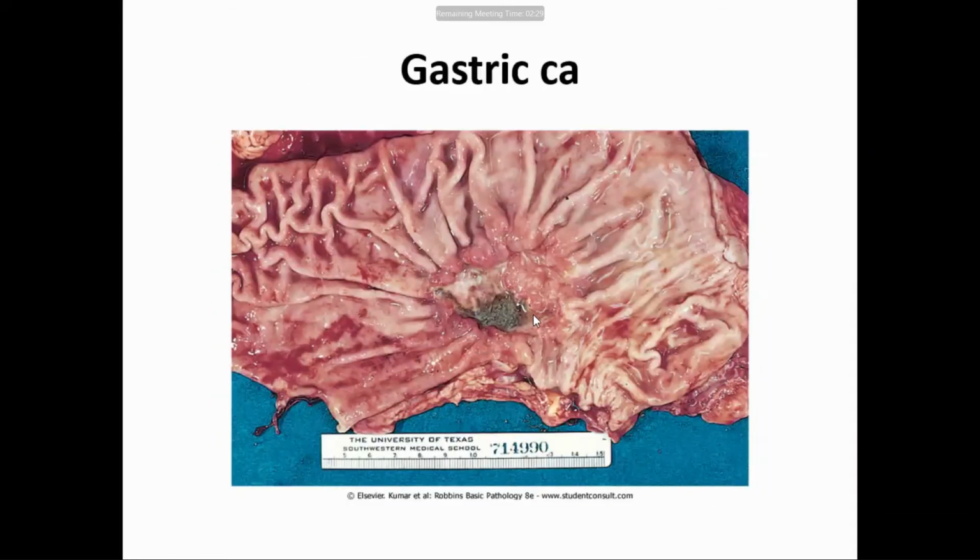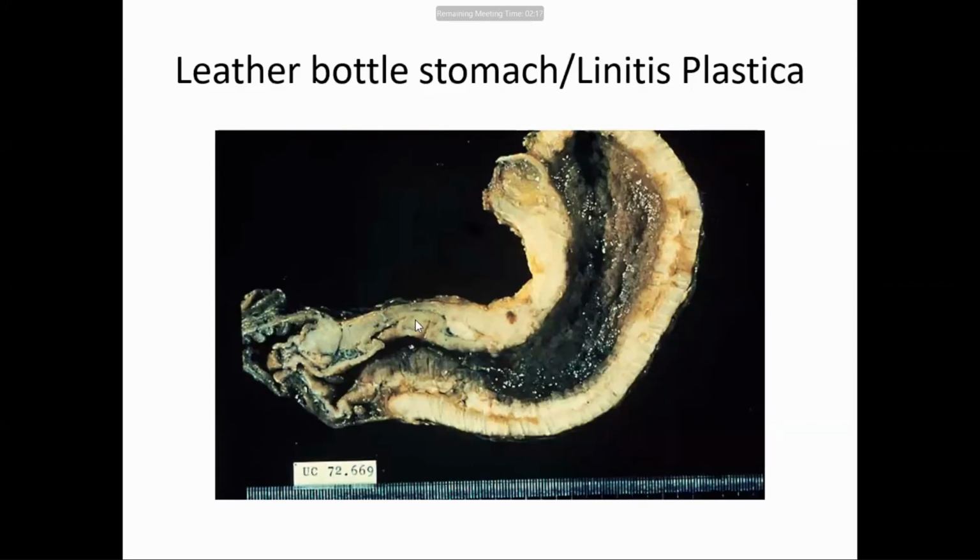This is another gastric carcinoma ulcer. See, this is the base, the rough, dirty base. This is the everted margin. This is leather bottle. See the diffuse thickening of the stomach wall by infiltration and fibrosis. The whole stomach wall has become thick and fibrous. So this is called leather bottle or linitis plastica, plastic-like lining or leather bottle stomach, because this is diffuse infiltrating, that is scirrhous type of gastric carcinoma.